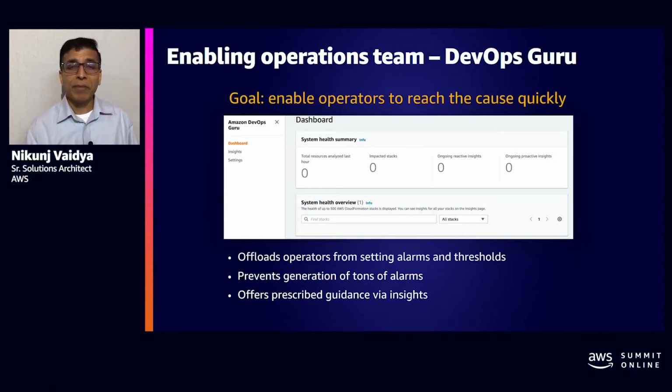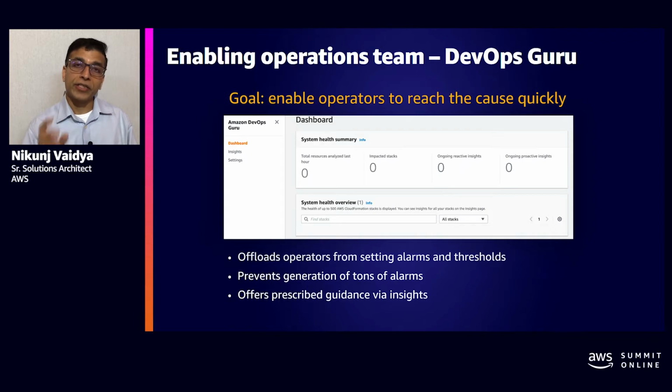First, enabling Amazon DevOps Guru is as simple as clicking an enable button and it will automatically start monitoring all your resources within that particular region of your AWS account. Once enabled, you would see the simple dashboard which is shown in the screenshot below. As you can see, we don't have continuous graphs or gauges or even running counters. And the reason is because we want to offload the operators from monitoring the system health.